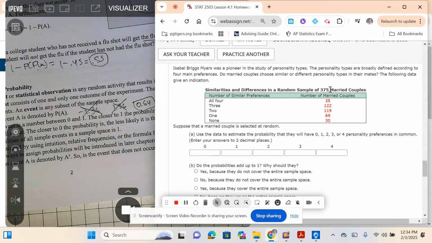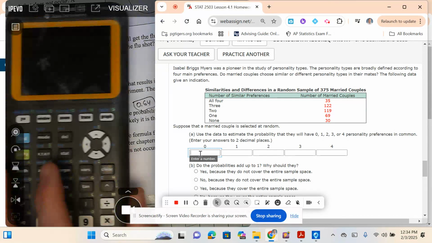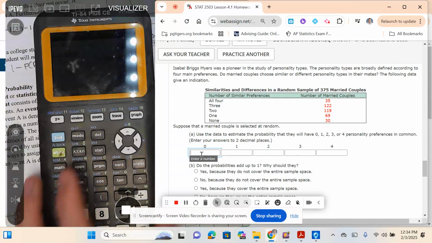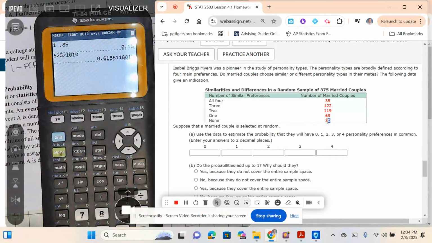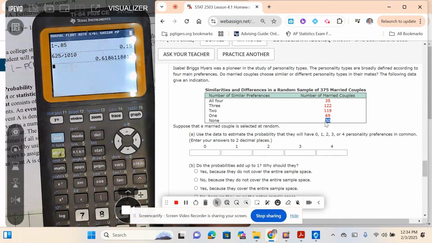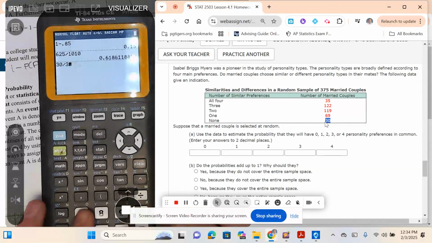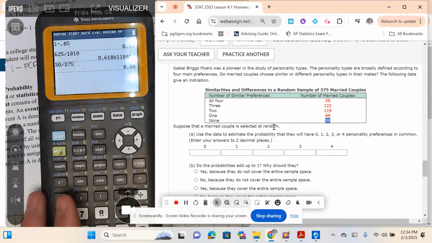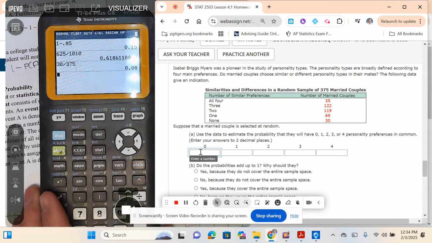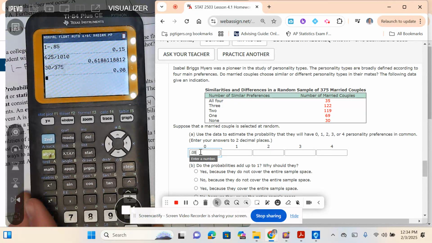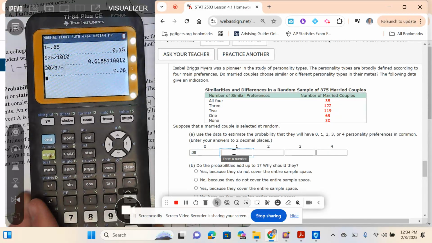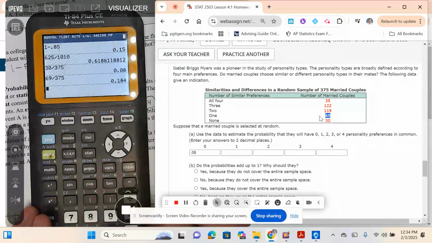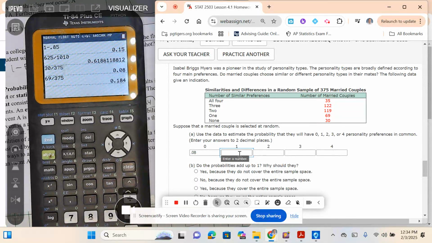So I've got 375 in the total. How do I find the probability of 0 being in common? I take the number in that group, divided by the total, and I convert it to 2 decimal places, so 0.08. For 1, I take the number in that group, I have 69, divided by the total. So 0.184, so 0.18.